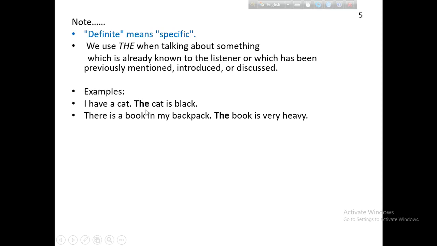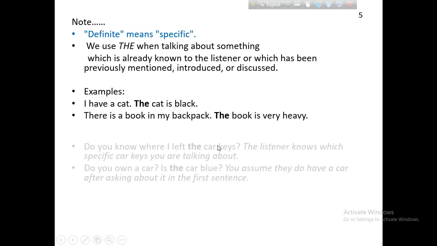So here we must use the. Not a cat is black, but the cat. Which cat? The cat I had. There is a book in my backpack. Here, a book is not specific to you. Then, when we talk about it again, you use the book is very happy.